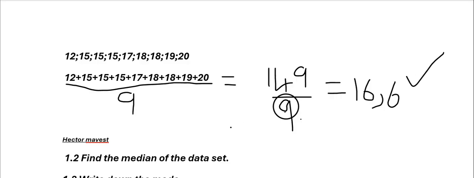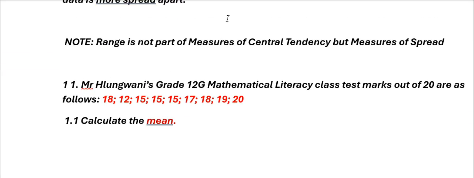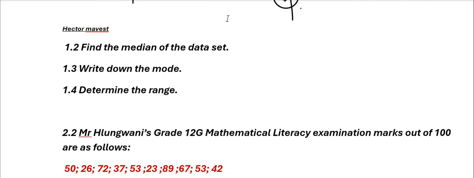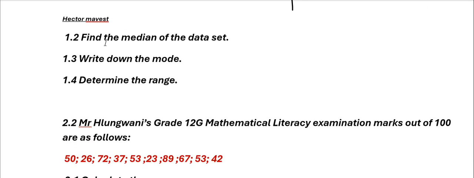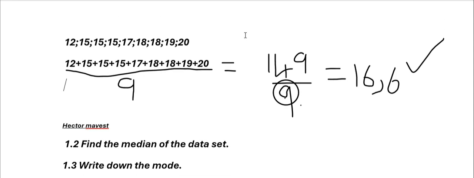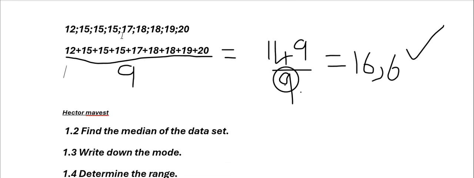Then now, let us move to the next question. Remember, good people, we are done calculating our mean. We now have to move to the next question, which says, find the median of the data set. Remember, good people, we have arranged the numbers in an ascending order, so the numbers are in order now. So now we have to find the median, right?